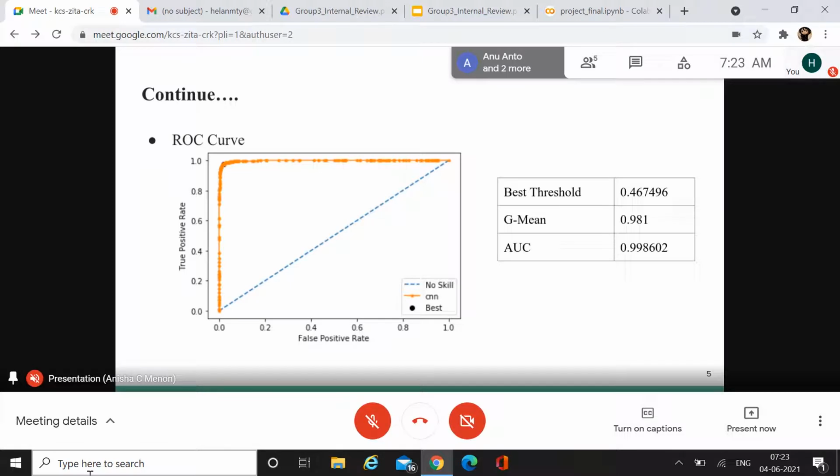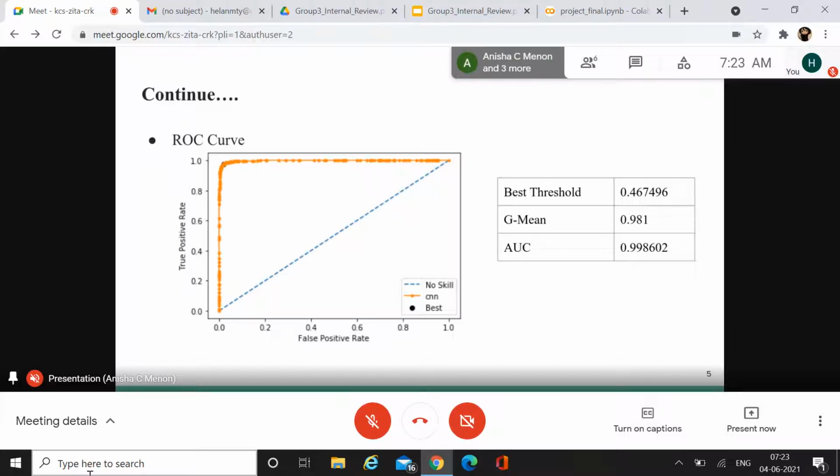The curve is useful to understand the trade-off in the true positive rate and false positive rate for different thresholds. The area under the ROC curve, also called AUC, provides a single number to summarize the performance of a model in terms of its ROC curve, with a value of 0.5 indicating no skill and 1 indicating perfect skill.